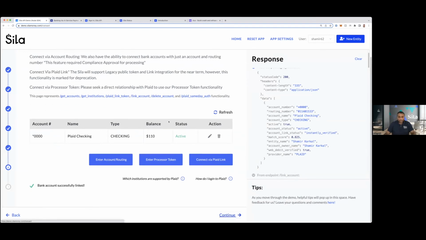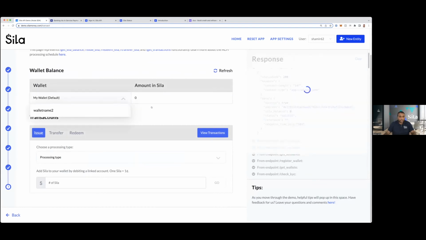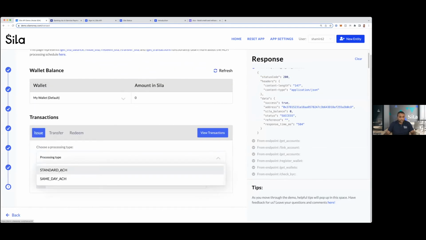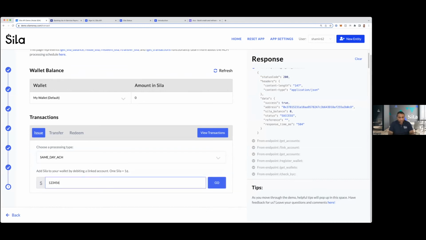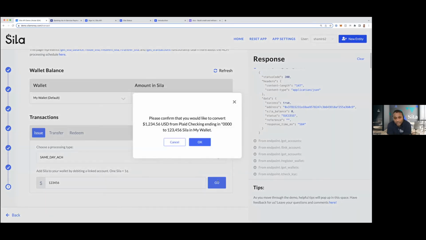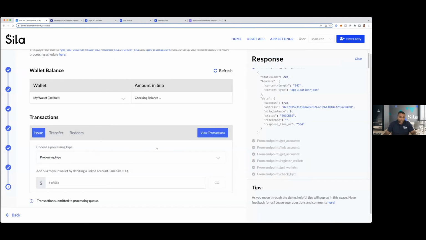And so now we have onboarded this user. We have created some wallets for him. They have no balance yet. And so the way that we need to create a balance in any of those wallets is actually to do an ACH transaction. Let's do a same-day ACH for a decent chunk of money. Now that seems like a lot, but everything is denominated in Sila, which is really just 1 cent. So that's just $1,234 that we will pull of fake money, of course, into this wallet.